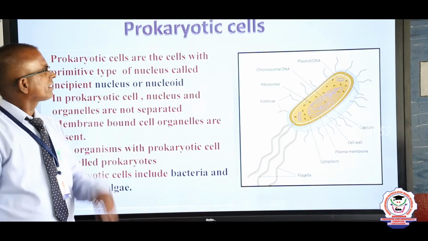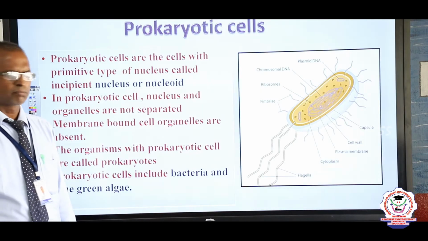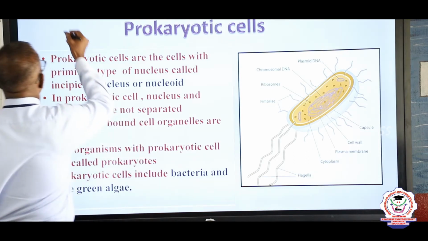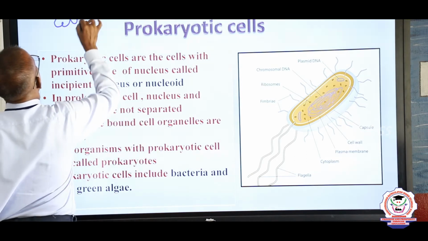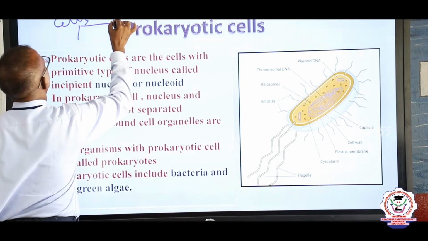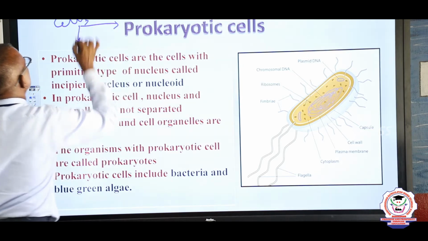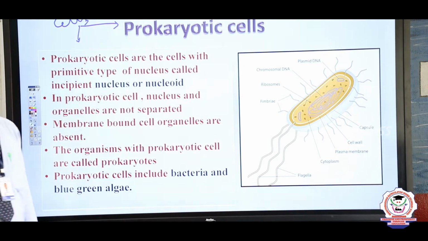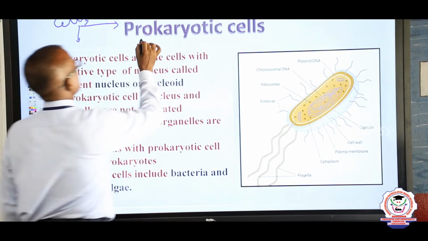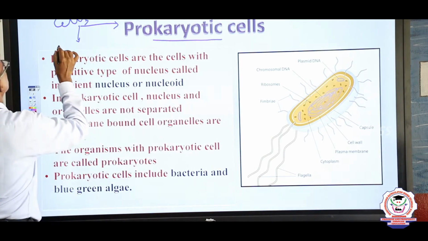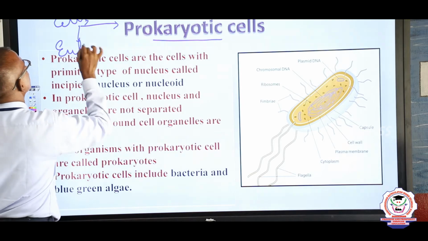Okay. Prokaryotic cells and eukaryotic cells. Cells are basically divisible into two main types based on internal structure and nucleus: prokaryotic cell and eukaryotic cell.